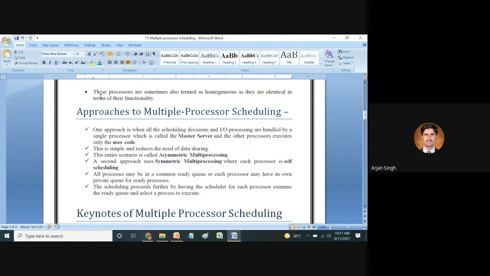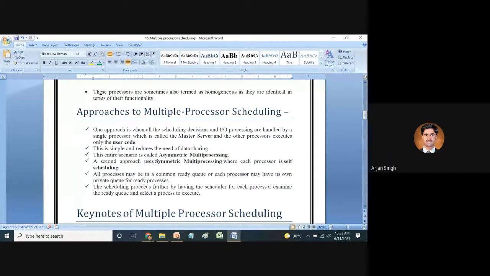While we discuss the master server and user code, we talk about asymmetric multiprocessing. The second approach is symmetric multiprocessing, where each processor does its own scheduling. Every processor has its own scheduling, and we say that this is symmetric multiprocessing.